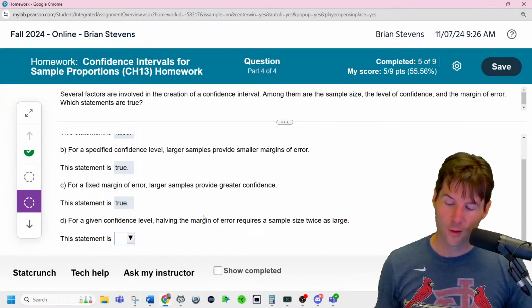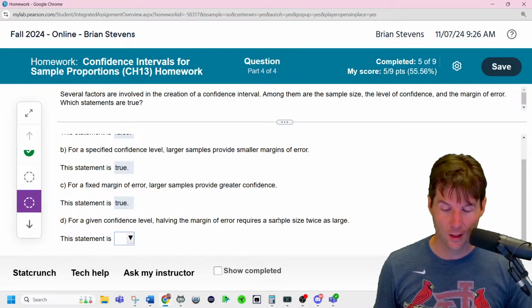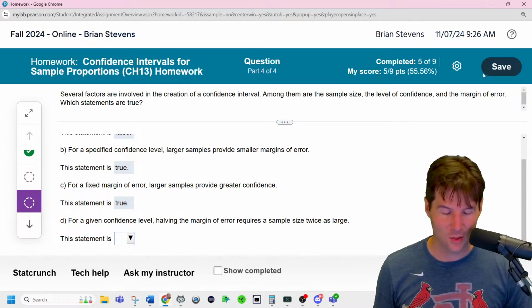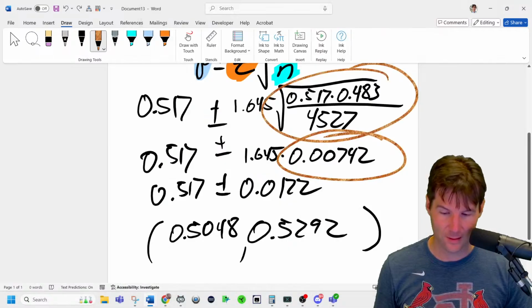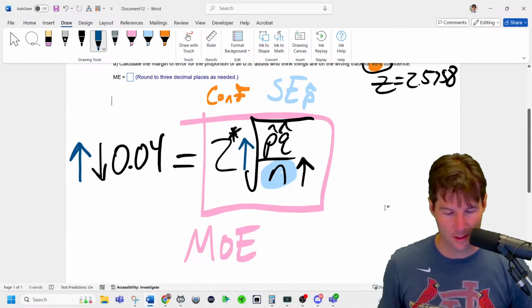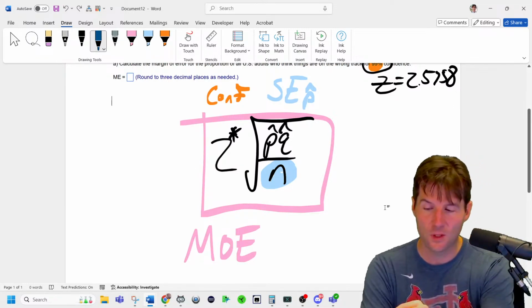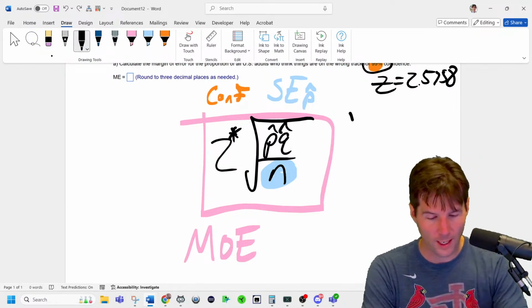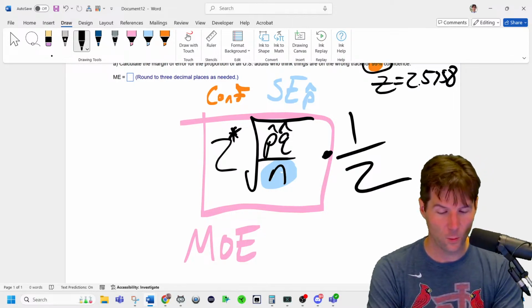Don't love it. Next: for a given confidence level, halving the margin of error requires a sample size twice as large. This one's a really great one. I do like this one a lot theoretically. When you look at the margin of error right here, we'll go back in time a little bit. I might have time for one last one. If you take half of this right here, you could just get half the amount.